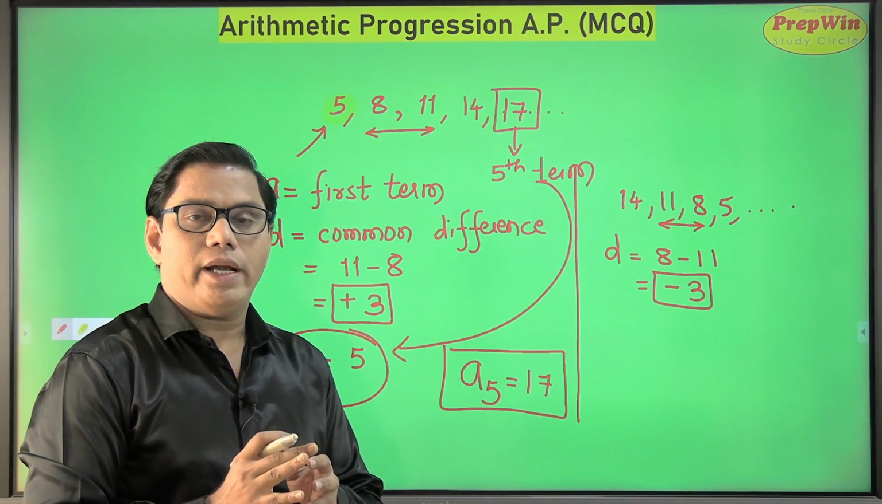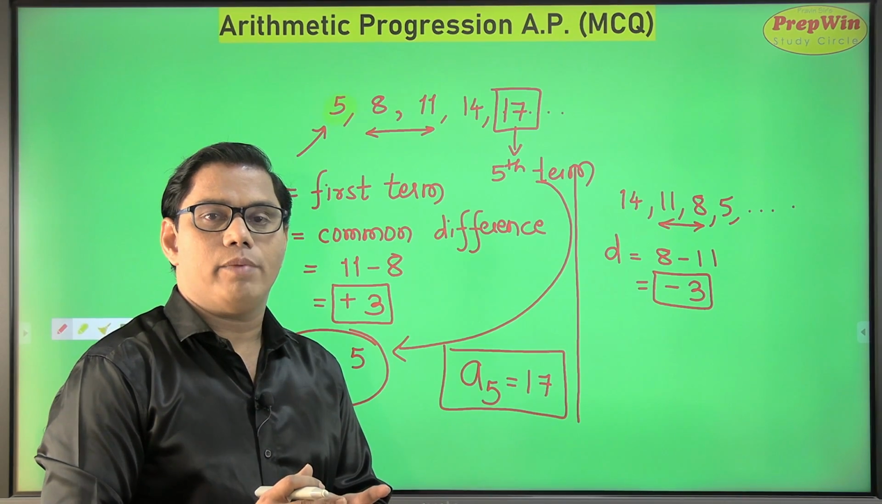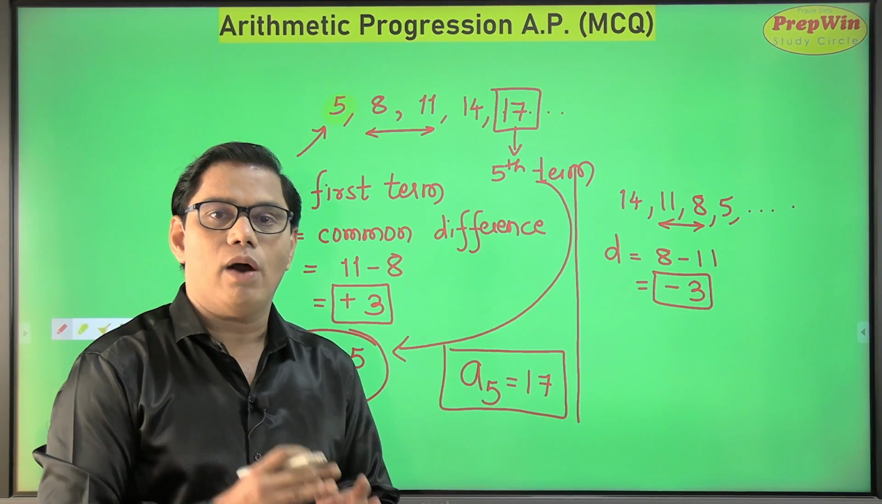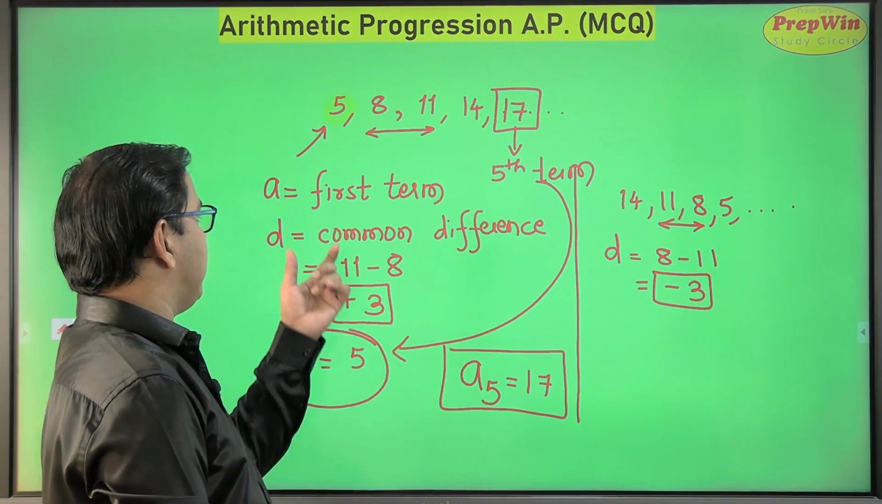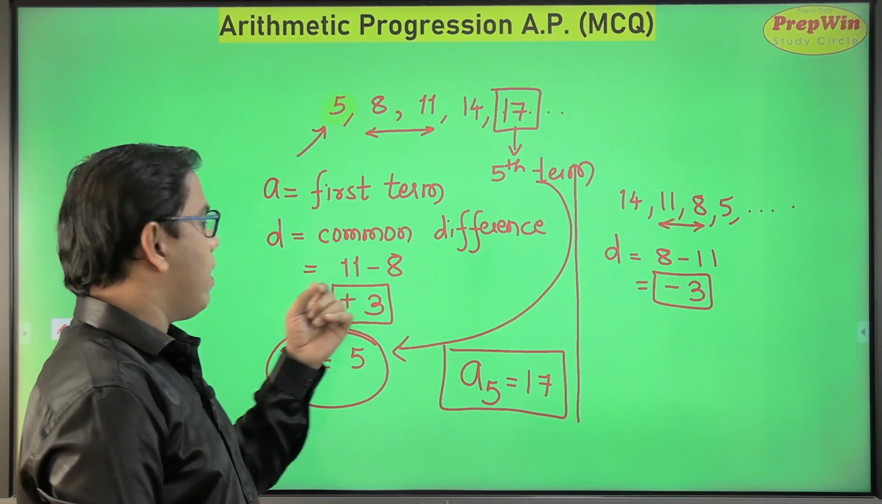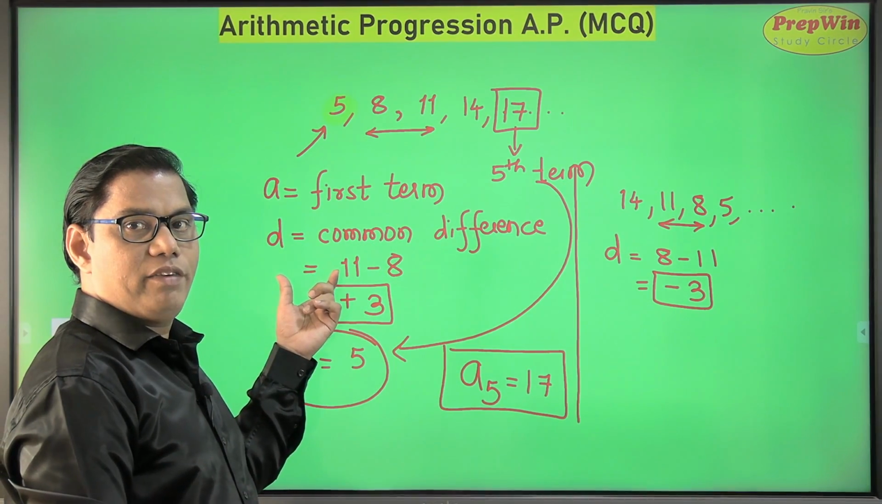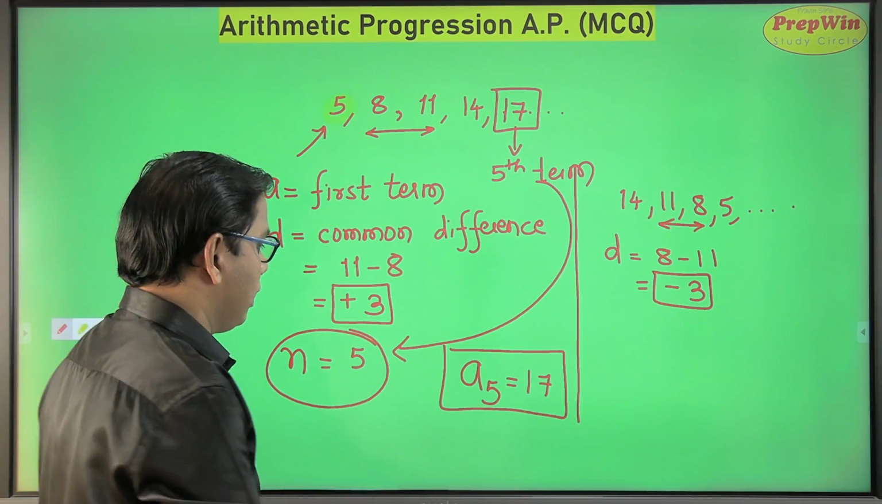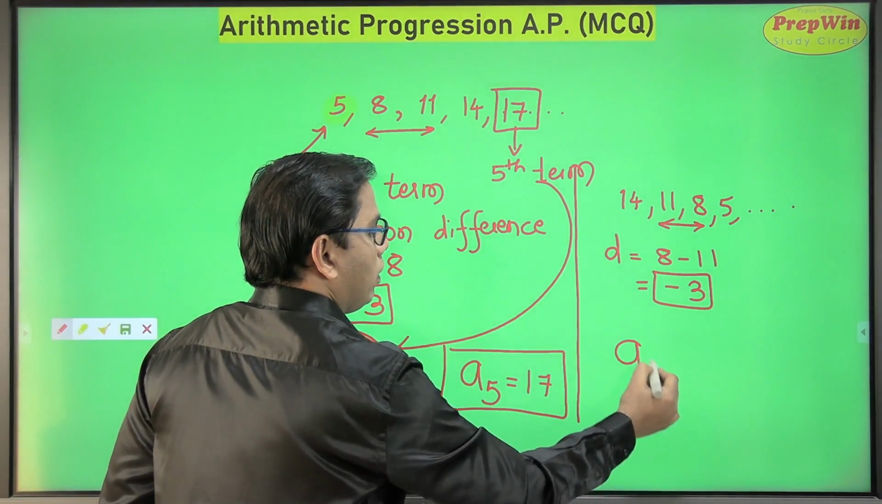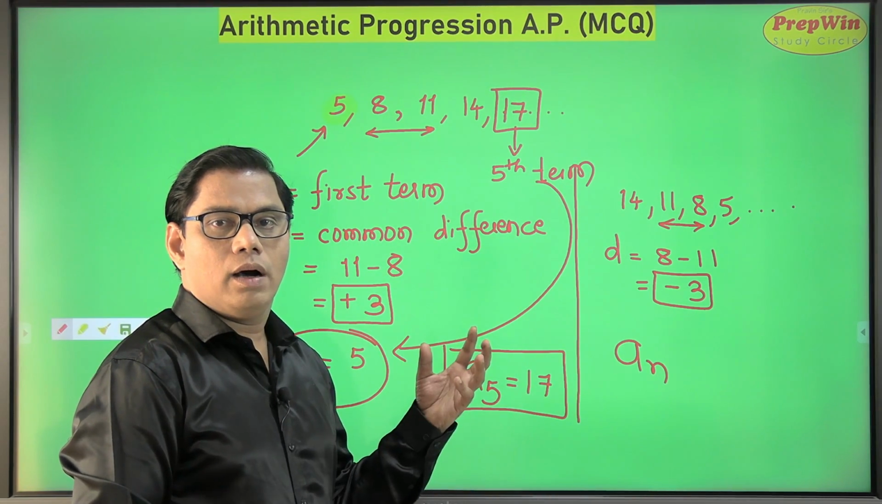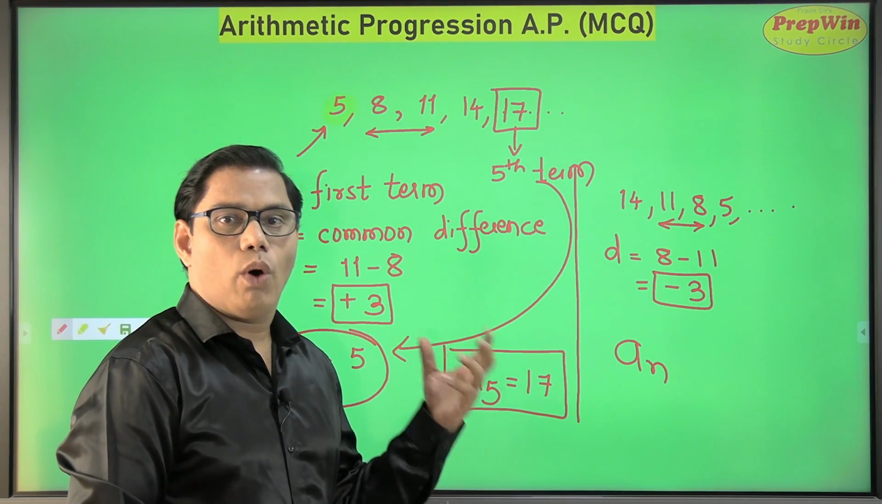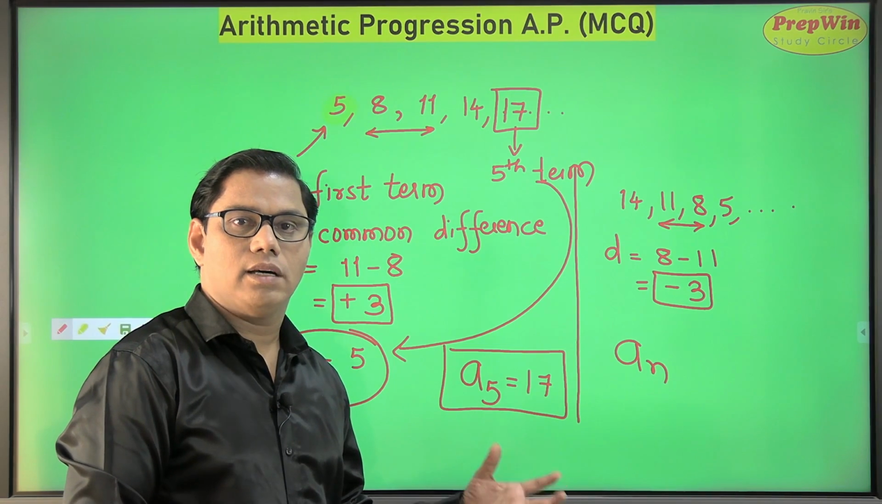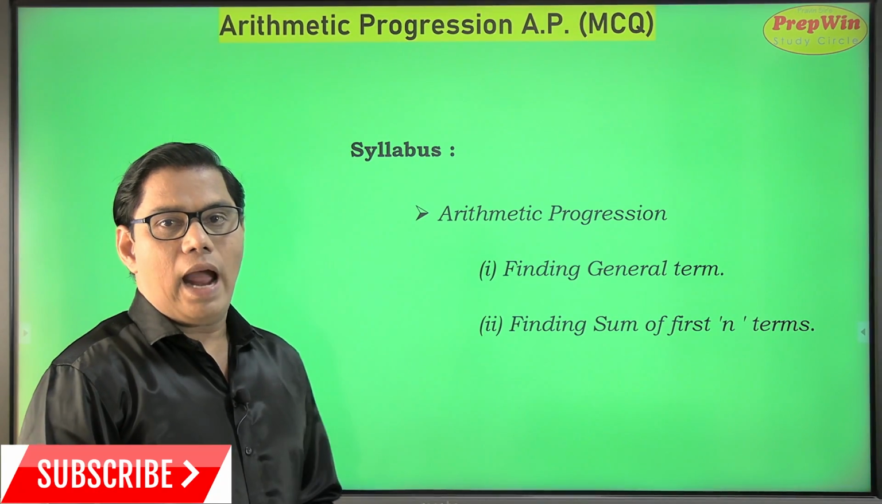The entire arithmetic progression chapter revolves around these three variables: the first term, A, then the common difference, D, and N, the number of a term. And sometimes An is called the nth term, or it is also called the last term in some cases.